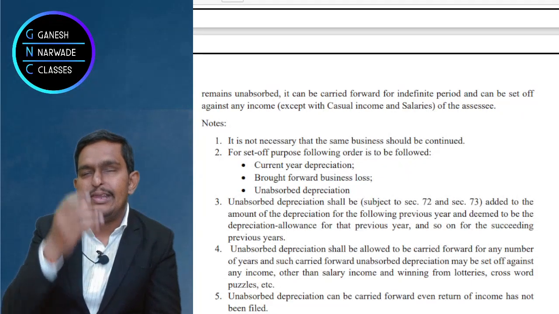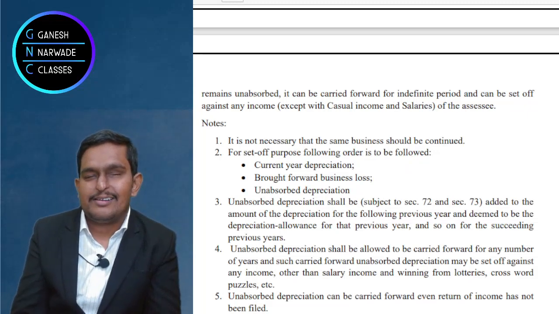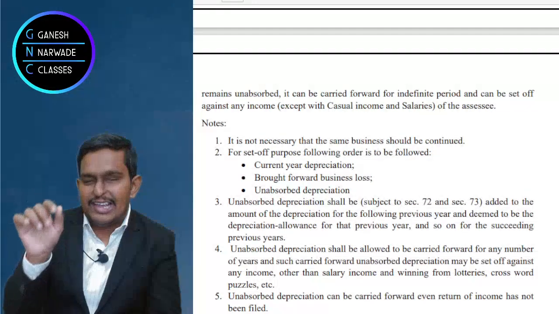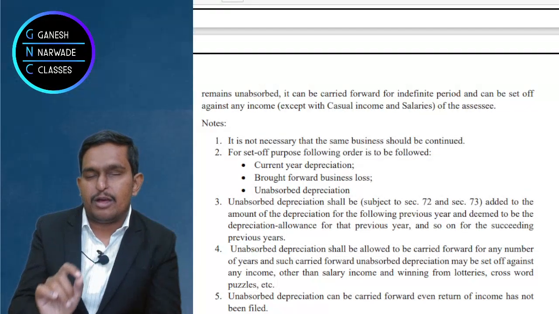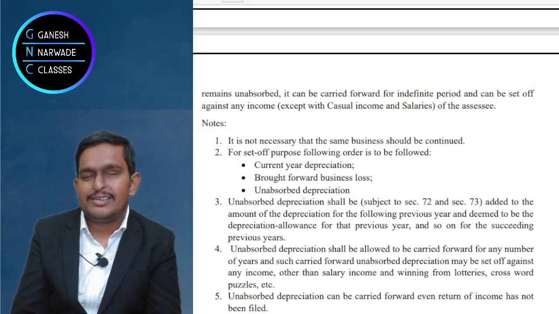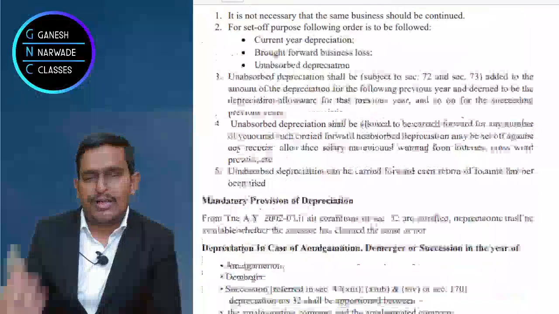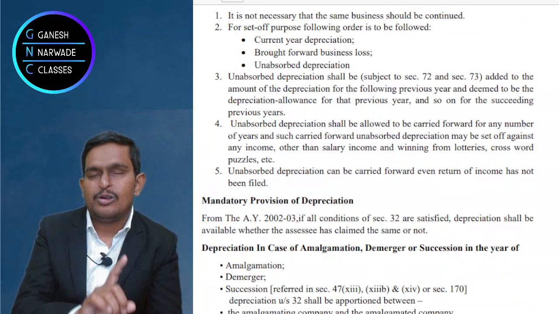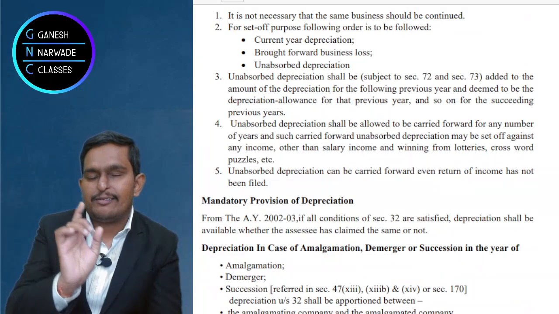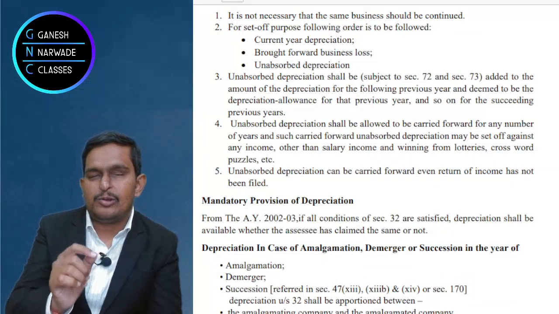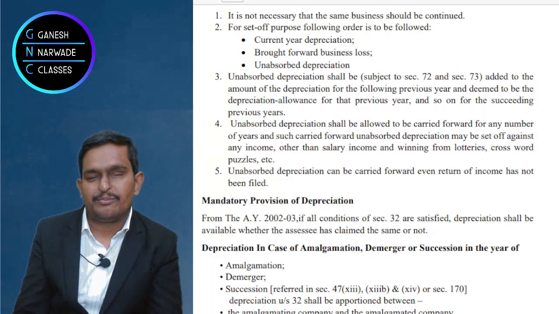Sir, for how many years can we deduct like this? There is no limit, unlimited years. We can claim this unabsorbed depreciation. No problem at all. Happy? Okay. But again, same rule, remember, from salary you cannot deduct in the next years also, and from casual incomes like winnings from lottery, crossword puzzles, you cannot deduct. From all other income you can deduct unabsorbed depreciation.